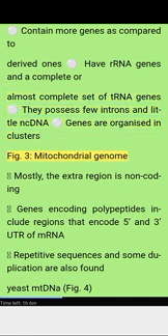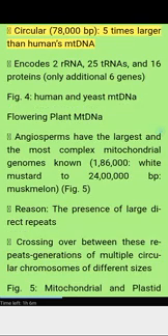Figure 3. Mitochondrial genome. Mostly, the extra region is non-coding. Genes encoding polypeptides include regions that encode 5' and 3' UTR of mRNA. Repetitive sequences and some duplication are also found. Yeast mtDNA. Figure 4. Circular, 78,000 BP, 5 times larger than human's mtDNA. Encodes 2 rRNA, 25 tRNA, and 16 proteins, only 6 additional genes.